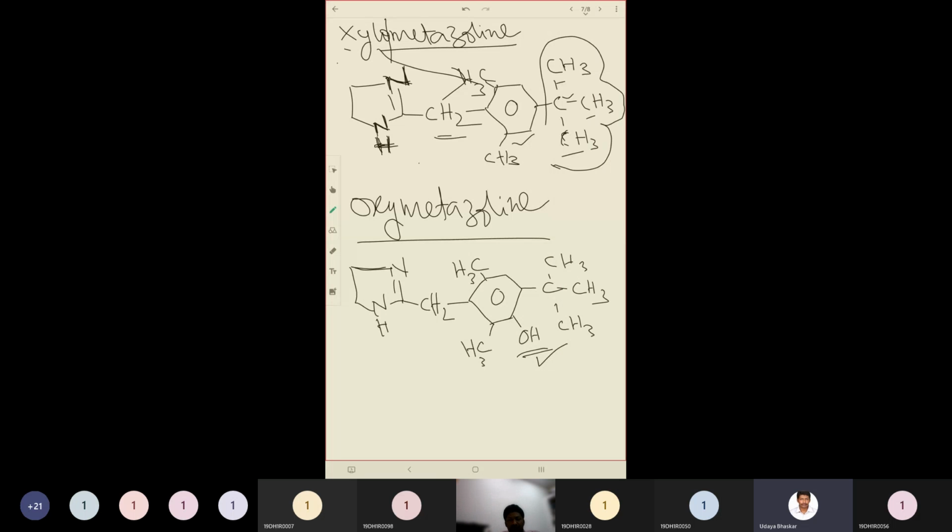And we have the following compound, that is oxymetazoline. If you observe the names, xylometazoline, oxymetazoline, here "oxy" is extra. So the structure will be very much similar to xylometazoline.